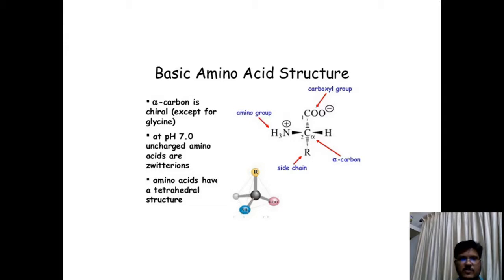This is the basic structure of an amino acid. You can see the alpha carbon atom is chiral except for glycine, because glycine has a hydrogen atom. Why is glycine the simplest? It has only a hydrogen atom as its side chain, no other side chain. So it does not have 4 different groups. It has 3 different groups: 1 carboxyl group, 1 amino group, and 2 hydrogen atoms. So except for glycine, the alpha carbon atoms of all amino acids are chiral.